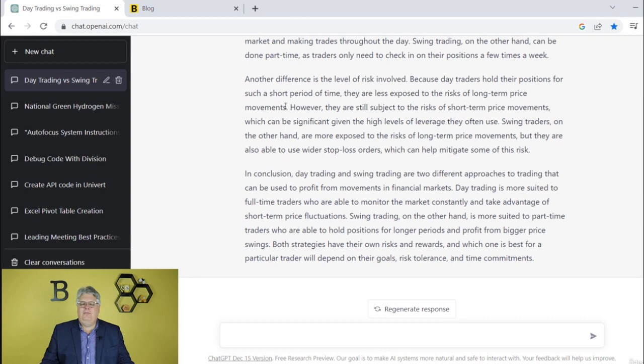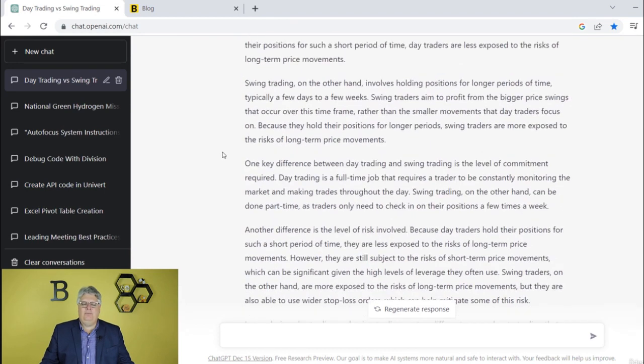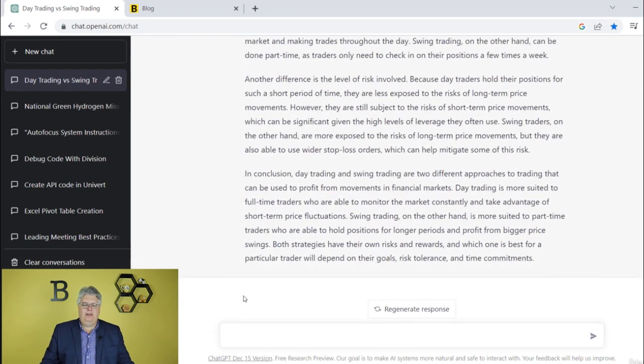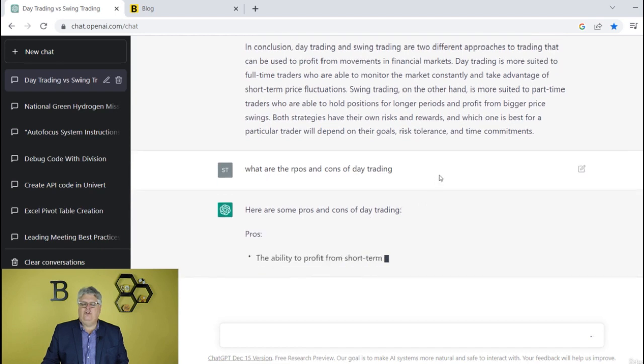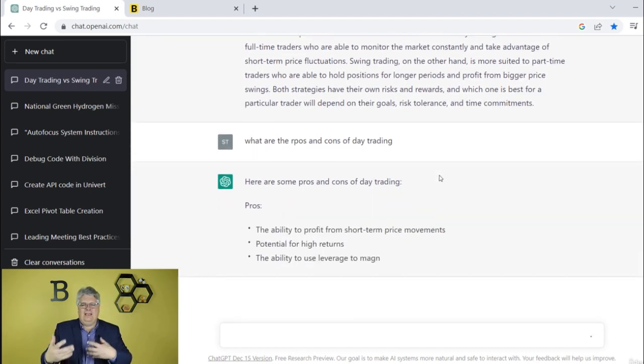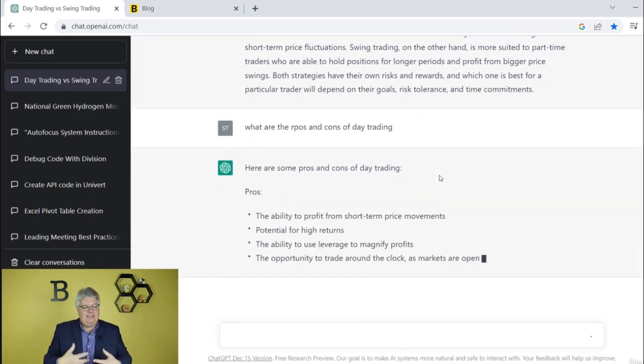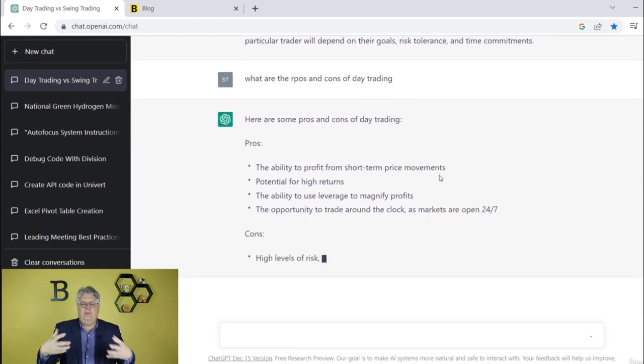And let's say I didn't really love this too much, or I want to add a little bit more depth on there. I could add maybe another part to it, like let's say, add a section on what are the pros and cons of day trading, all right? Hopefully, yeah, I got it right. Okay, pros and cons of day trading. And so that'd be another component. I could take things in, take things out, add things in, and start building my blog post there.